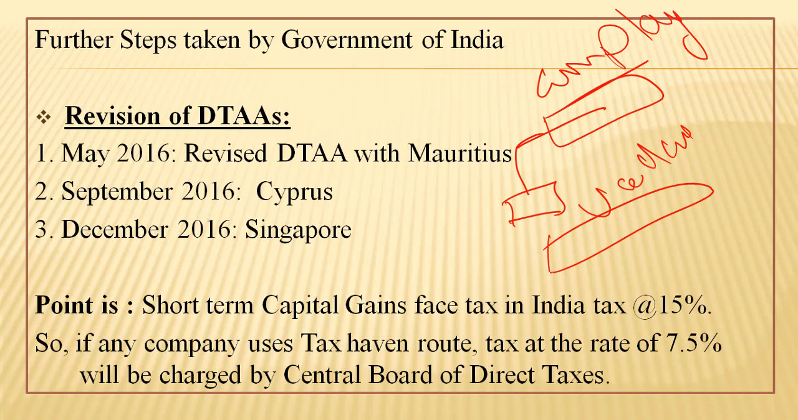Similarly, other companies are also coming through this route. Foreign institutional investors are coming to India and investing in the Sensex, investing in the stock market. From there also we are earning some kind of tax. So this is how they have revised the double taxation avoidance agreement with these countries.